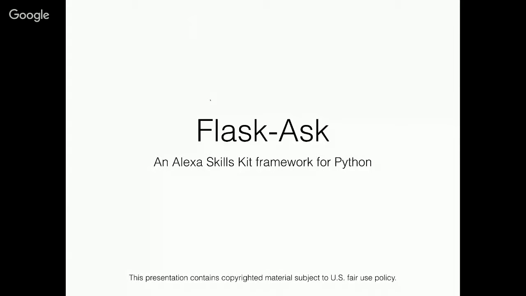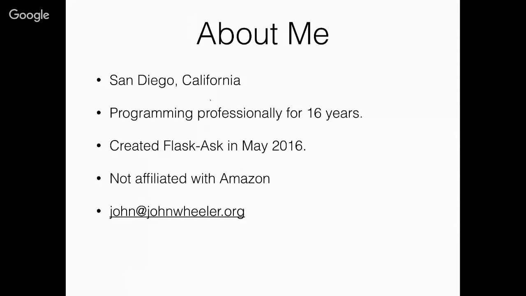Before I start, I want to tell you a little bit about myself. My name's John Wheeler, and I live in San Diego, California. I've been programming professionally for 16 years, and I created Flask-Ask earlier this year. I'm self-employed, and 5 years ago, I developed software as a service that helps eBay sellers. I'm an independent programmer not affiliated with Amazon, but they've been supportive of Flask-Ask, and we put out a guest blog post on their Alexa blog last month.